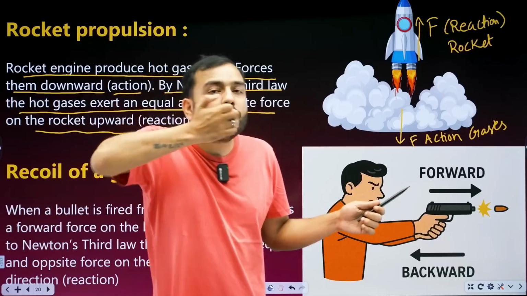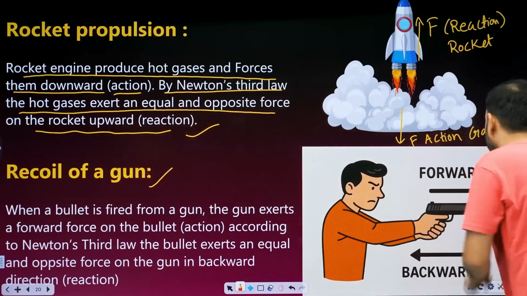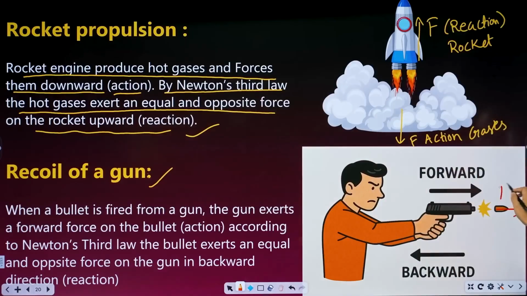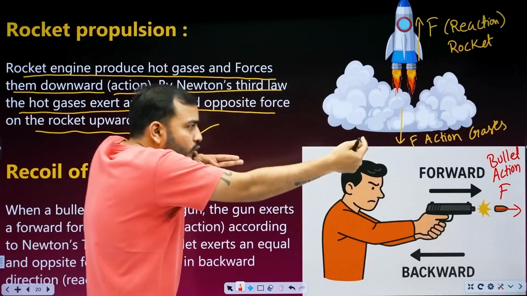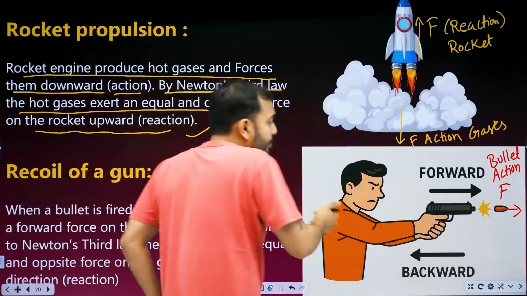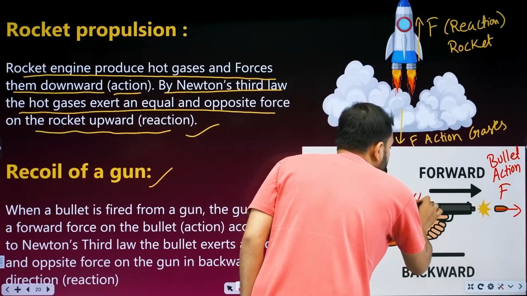So what happens, beta? When the bullet is fired from a gun, then the bullet goes forward. Then in which direction does the gun exert the force on the bullet? Forward. What is this? Action. What did it act on? The bullet. Now when the gun exerted force on the bullet towards the front, then the bullet will exert force backward on the gun. What is this? Reaction.